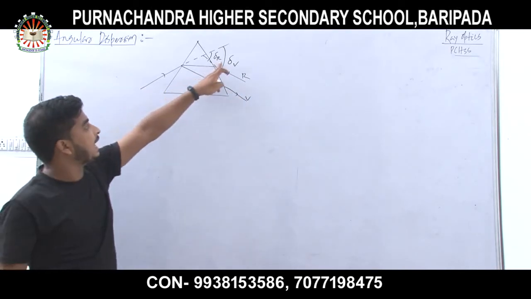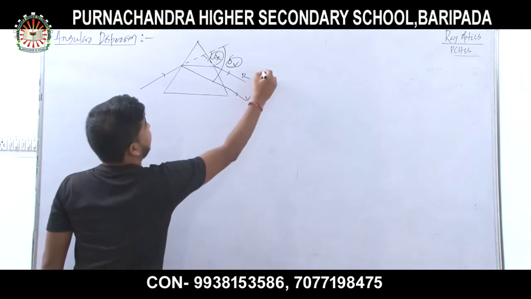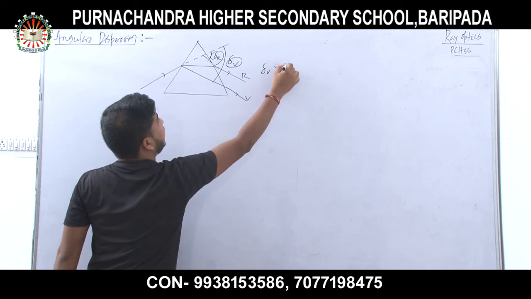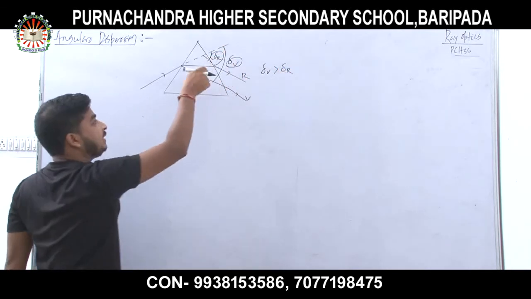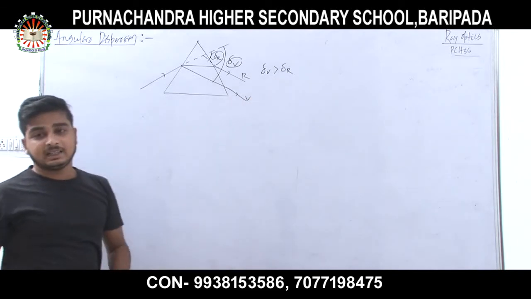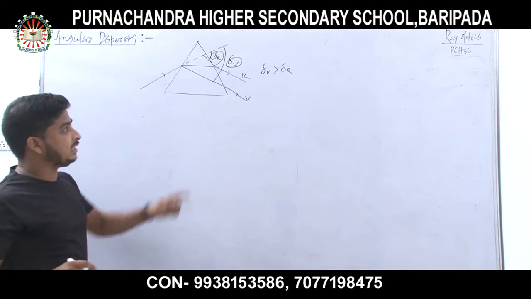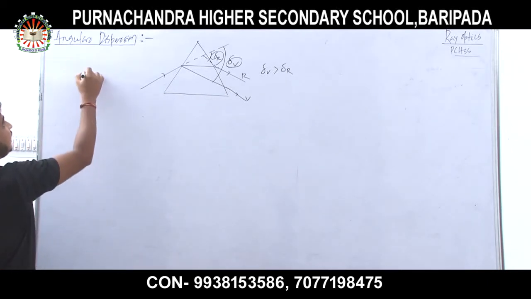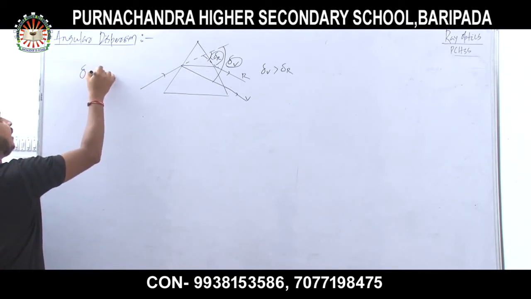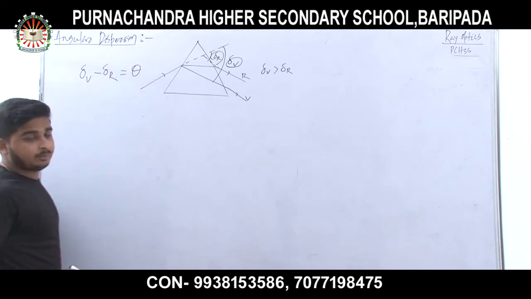So this is delta R and this is delta V, and you know that delta V is greater than delta R, because violet deviates more. If I subtract delta R from delta V, then an angle will be given.